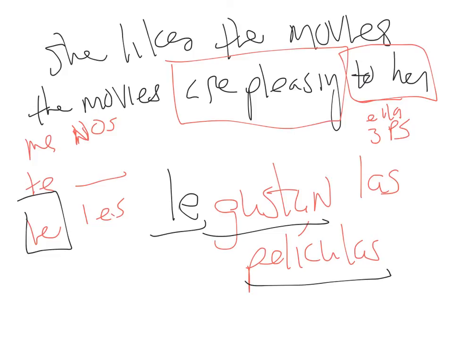Remember, for our purposes, gusta or gustan and an indirect object pronoun. You never put like ella le gusta. You can't do that. That's not how it works. Just le gustan. If you're going to use ella, you'd have to put an a in front of it. But we're not ready for that. I just simply need to see le gustan las películas.